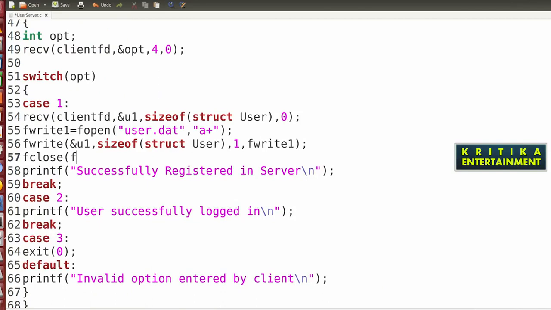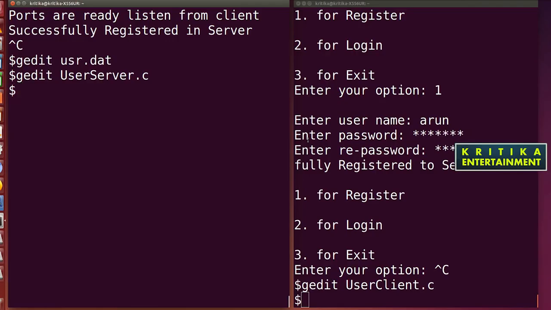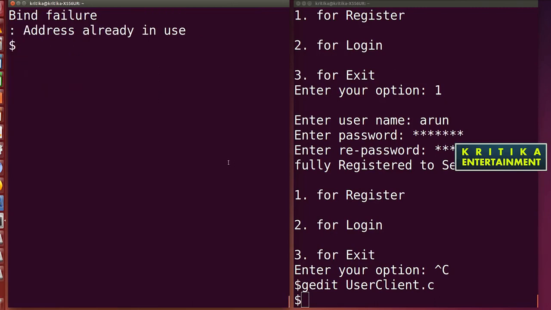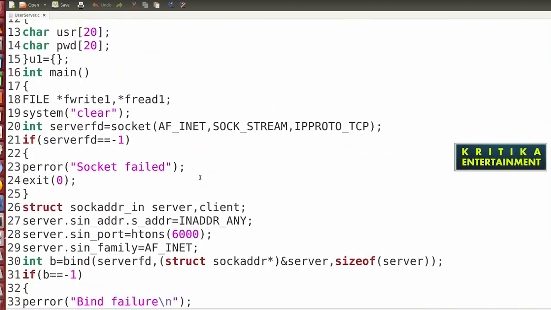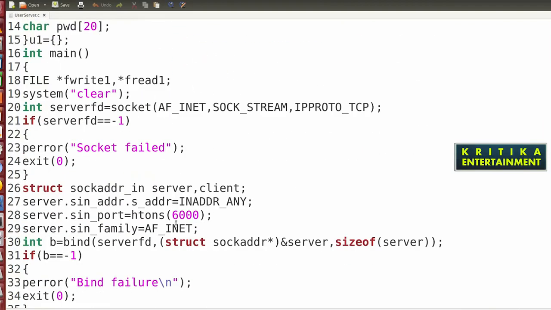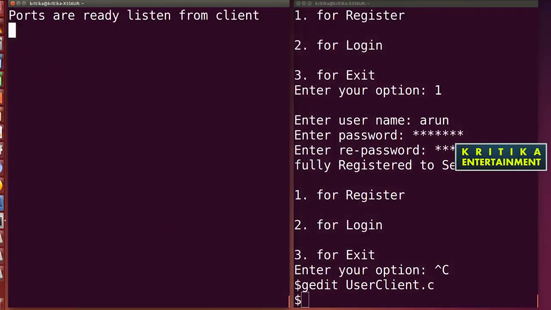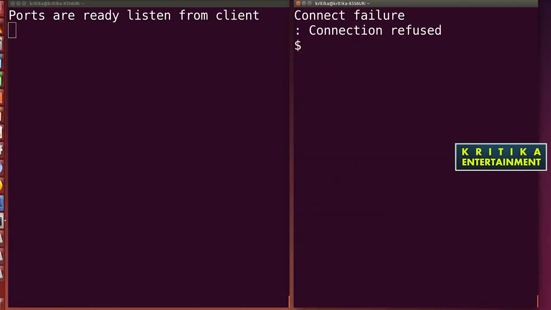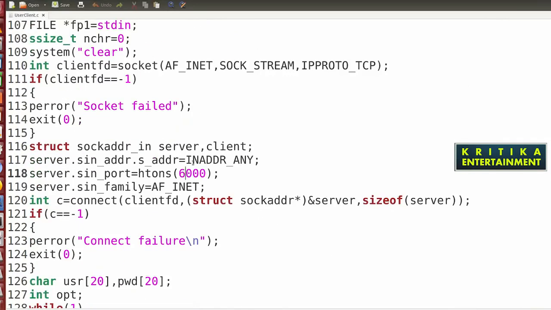fwrite 1. So again I will compile, and check: address is already bind. So here I will go and change it back to 5000. The port is already in use, so we will write 5000 here. Go and change it to 5000.